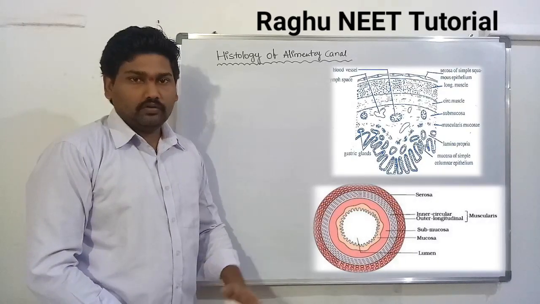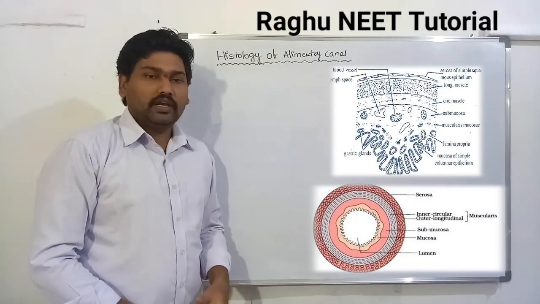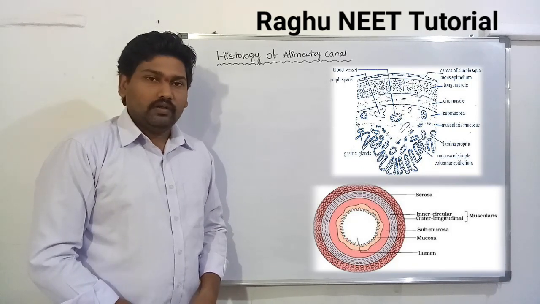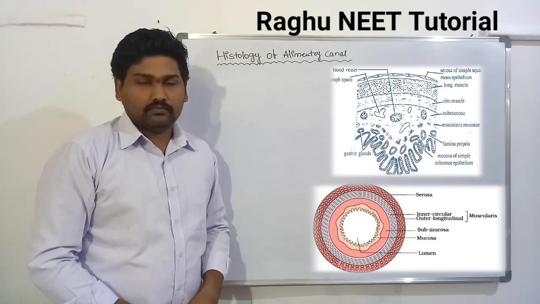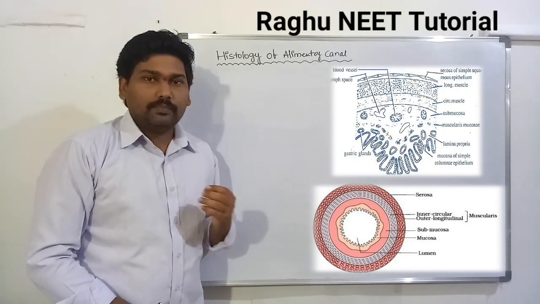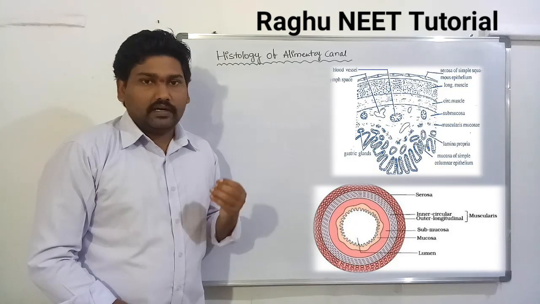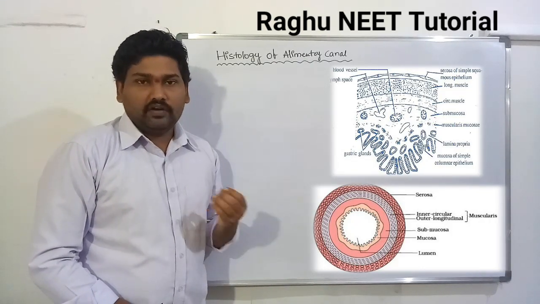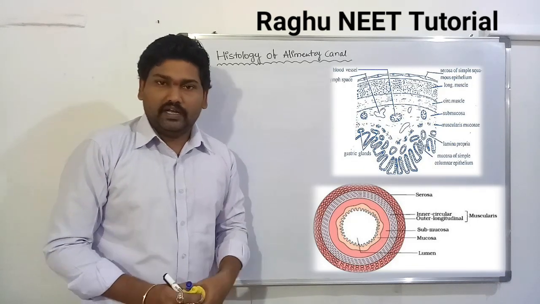Today we are discussing complete information about the histology of the alimentary canal. In the histology of the alimentary canal, which types of tissues are present, along with nerves and nerve plexus, and what is the purpose of this nerve plexus? We are ready to discuss each and every piece of information about the histology of the alimentary canal.